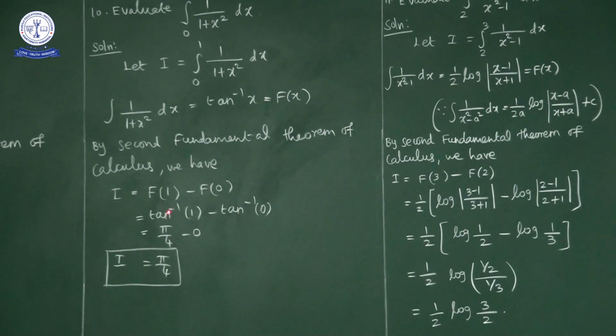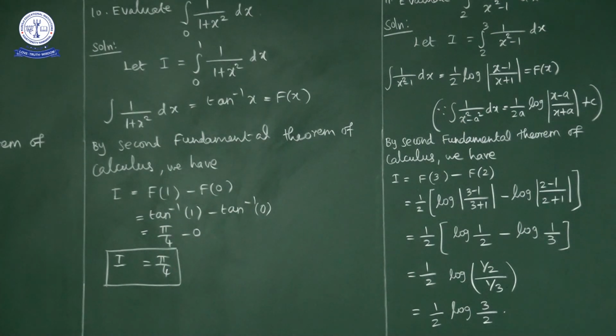I is equal to f of upper limit minus f of lower limit. Capital F of x is tan inverse x, lower limit is 0, upper limit is 1. So tan inverse of 1 minus tan inverse of 0. Tan inverse of 1 is pi by 4, minus tan inverse of 0 is 0. So pi by 4 minus 0 is pi by 4.